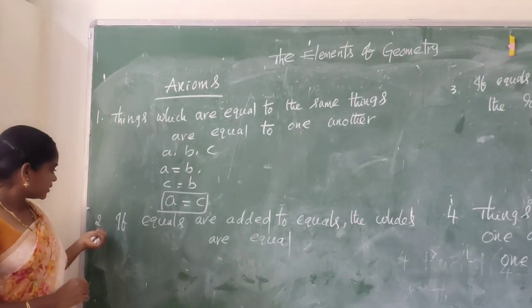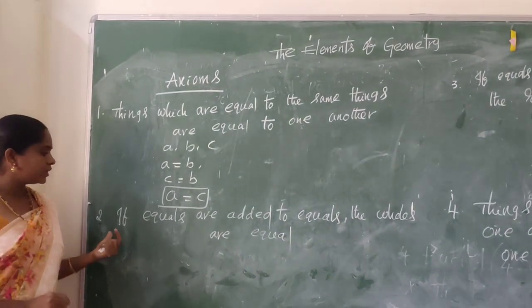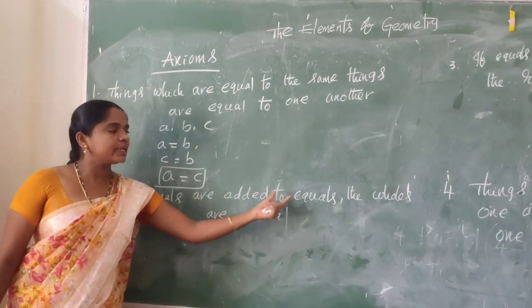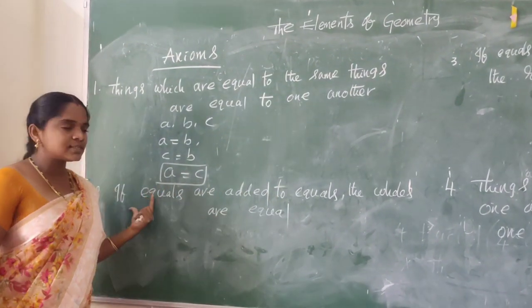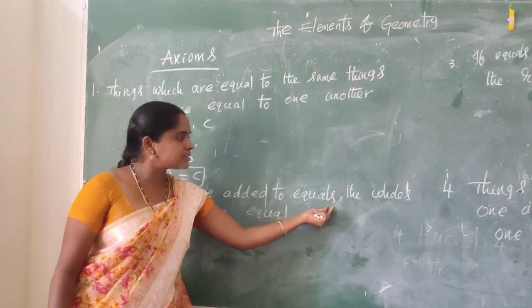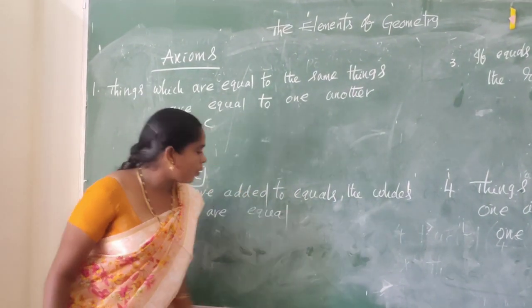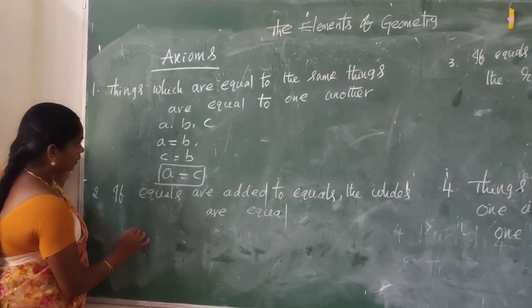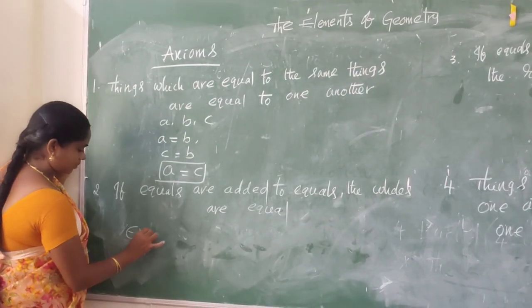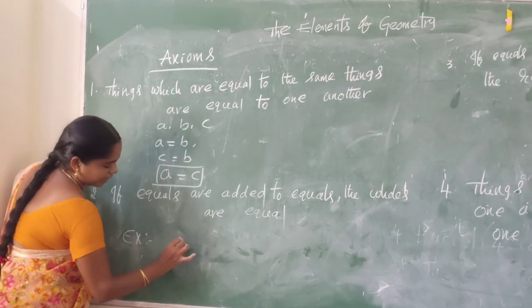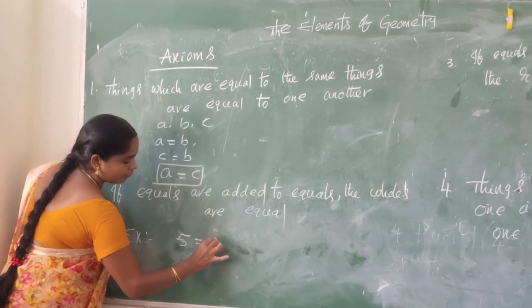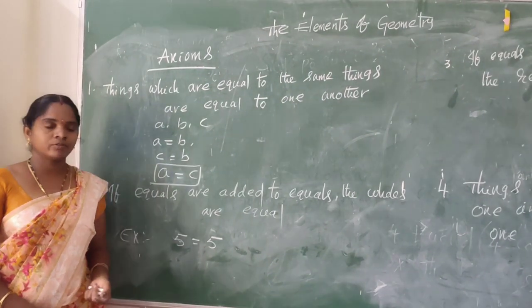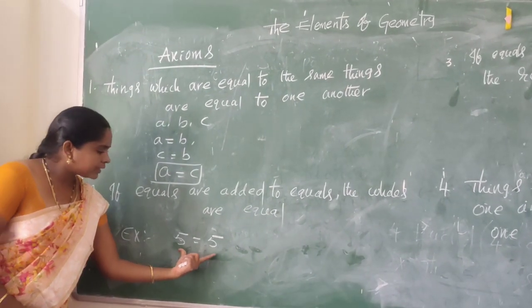Next, second axiom. If equals are added to equals, the wholes are equal. For example, 5 equal to 5. Things are equal.